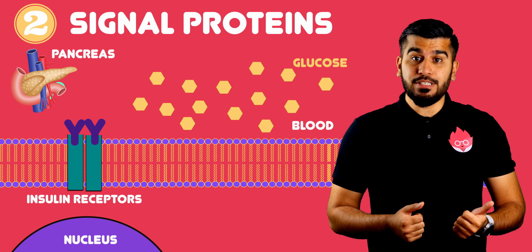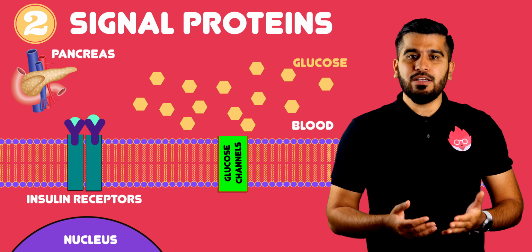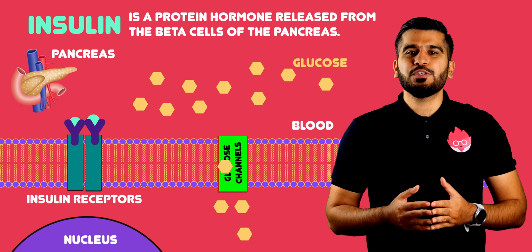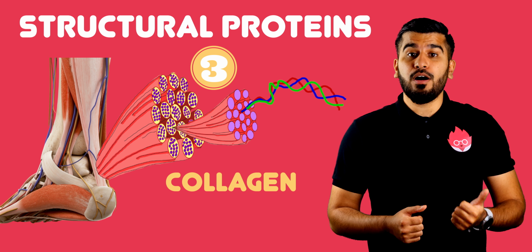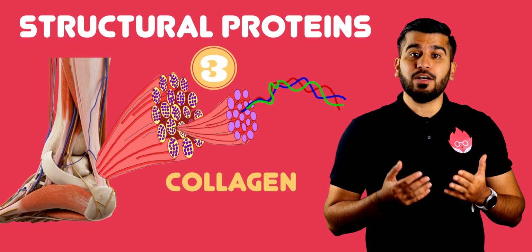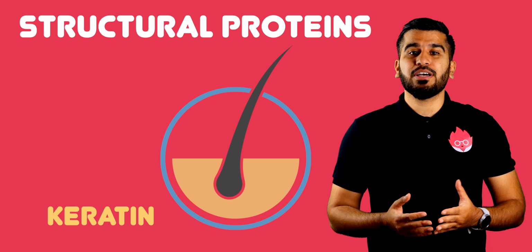As signal proteins, these carry messengers around the body, for example, insulin, which is a hormone that is important for the control of glucose in the blood. As structural proteins that form part of the body of an organism, for example, collagen that makes up tendons and ligaments, and keratin, the major component of hair.